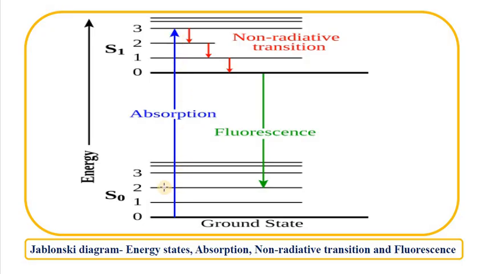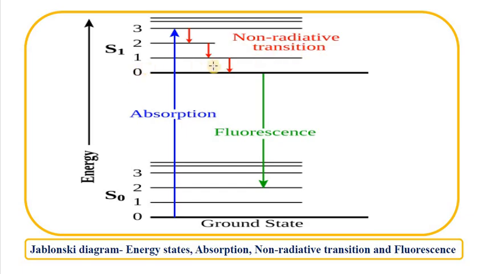But from the higher energy excited states, it releases the energy in the form of radiation or non-radiation. When it moves from a higher energy excited state to a lower energy excited state, it releases the energy in non-radiative form, which is in the form of heat.